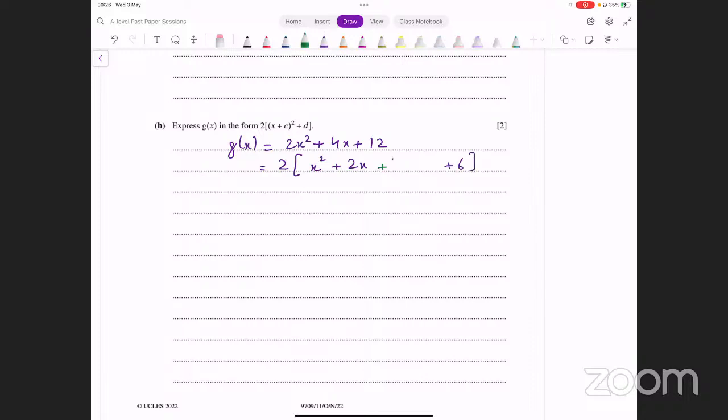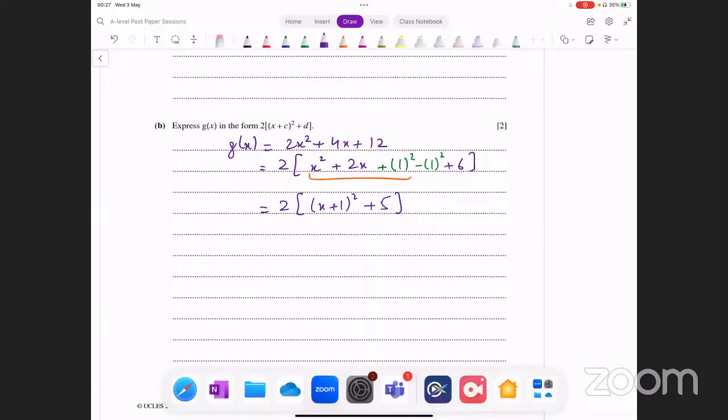Then you can say, let's add 1 squared here and subtract 1 square. यहाँ से आपका square complete हो जाएगा. And that gives you 2 into x plus 1 whole squared minus 1 plus 6, which is 5. And that's what we were looking for. ये आपके पास ये फॉर्म आ गया. इसको सिंप्लीफाई नहीं करेंगे. 2 उसने बाहर पूरे में से कॉमन लिया हुआ है, वो वैसे ही रहेगा. ठीक है. अच्छा.